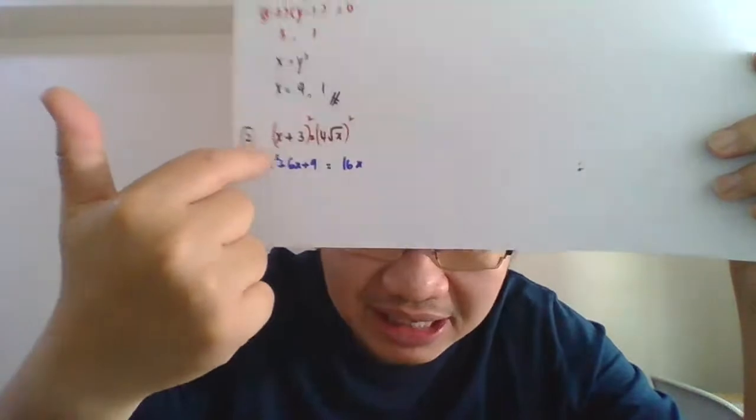Now simplify this, it becomes a quadratic, right? x squared, what is it? Minus 10x plus 9 equal to 0. So x equals, just press the calculator.